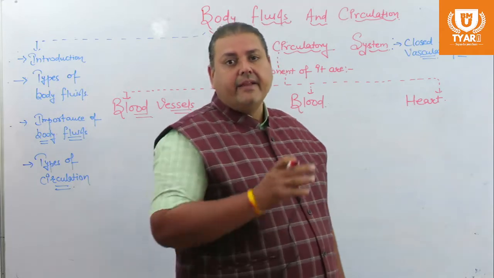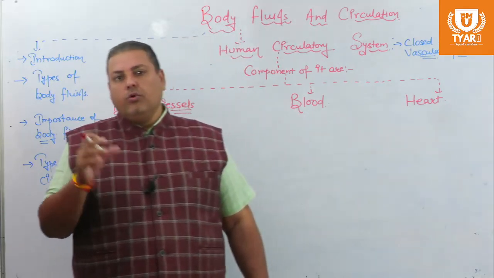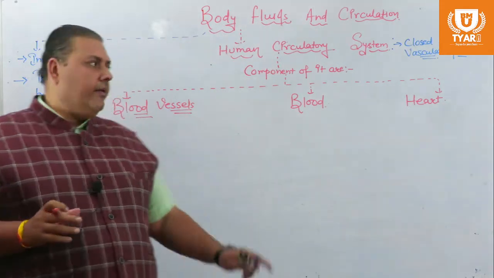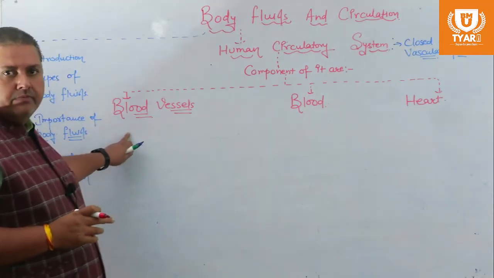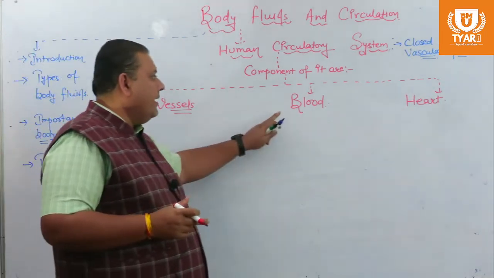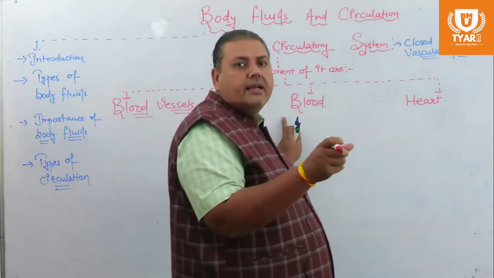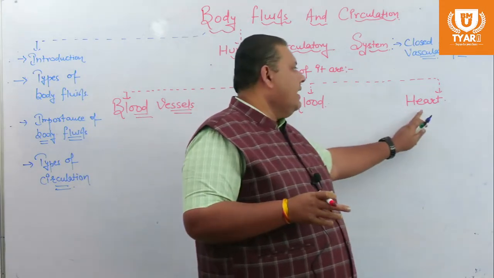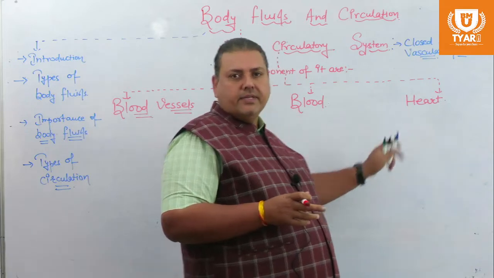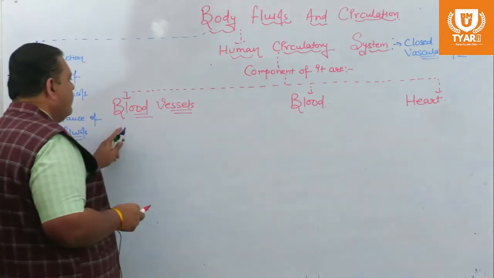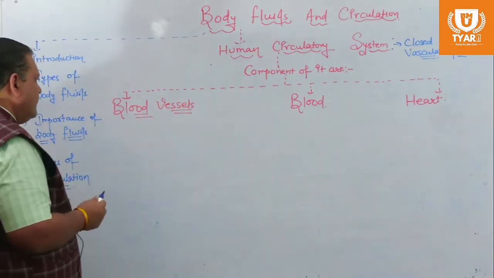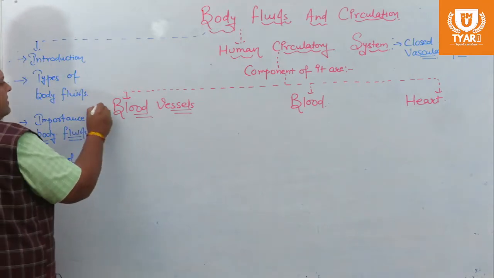Inside it there is a network of closed hollow tube-like structures named blood vessels, in which the liquid blood is present, and to pump this liquid inside these vessels a pumping organ, the heart, is present. So we will start by discussing the blood vessels.